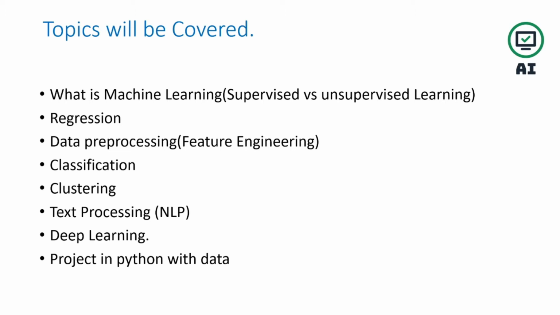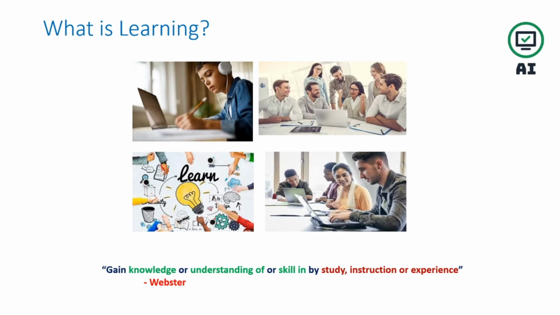So before moving to the first topic, what is machine learning, supervised versus unsupervised learning, I will first of all make you understand what is machine learning. Let's understand what learning is as per the Webster Dictionary. So let's proceed to this PPT. You can see here what is learning. By Webster: gain knowledge or understanding of or skill in by study, instruction, or experience.